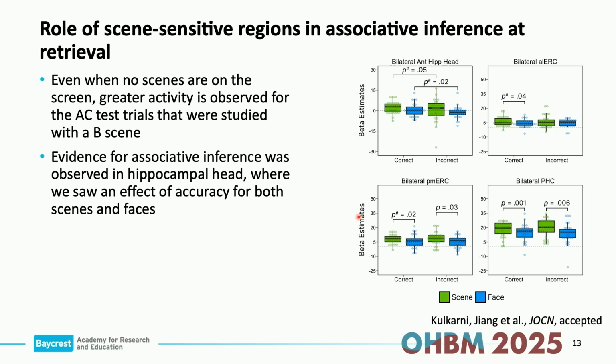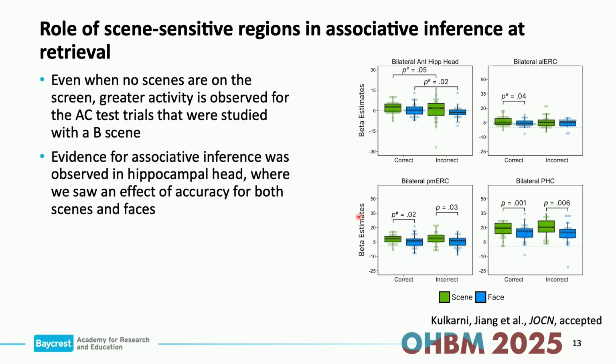Now turning to what happened at retrieval, when participants are trying to remember the AC pair, we saw that even though no scenes are shown on the screen at this time, they're only seeing the three objects and they're trying to remember the association. On the ones where they previously saw a scene, we saw greater activity in these scene-sensitive regions, specifically on trials in which they encoded a scene with those objects, which does seem to indicate that there's something carrying over into that retrieval phase as they're trying to remember the scene that connects the two objects.